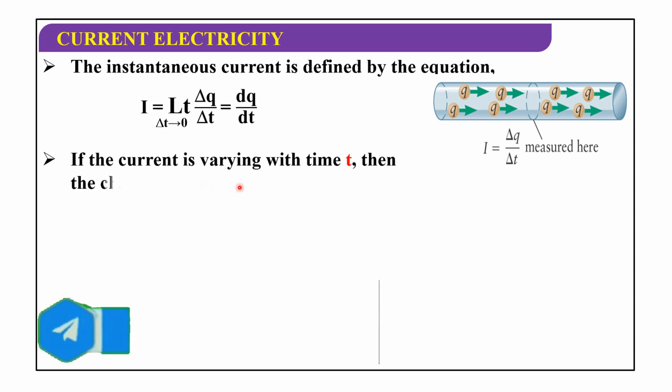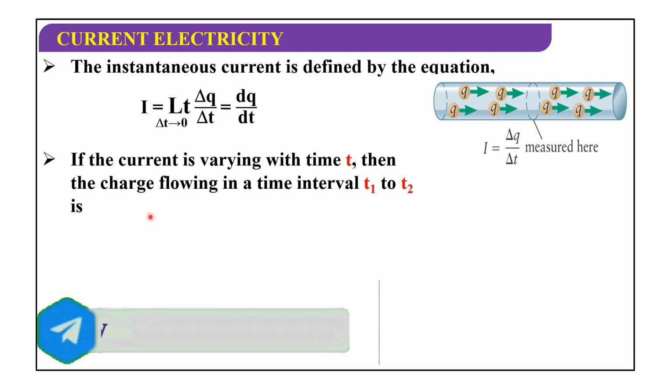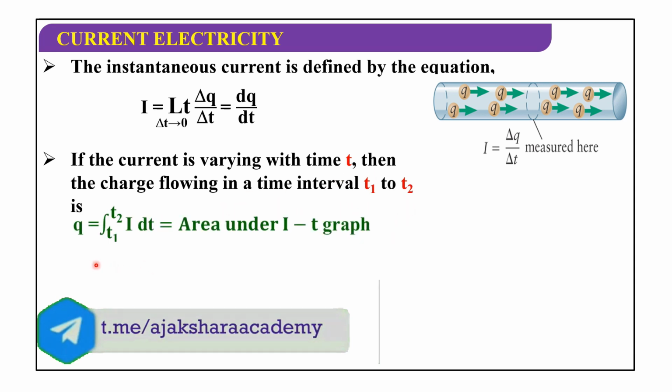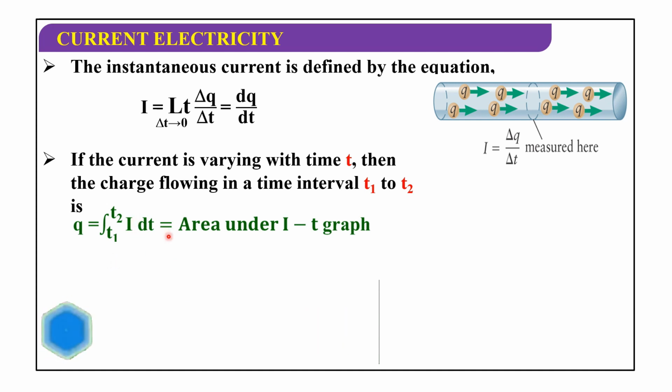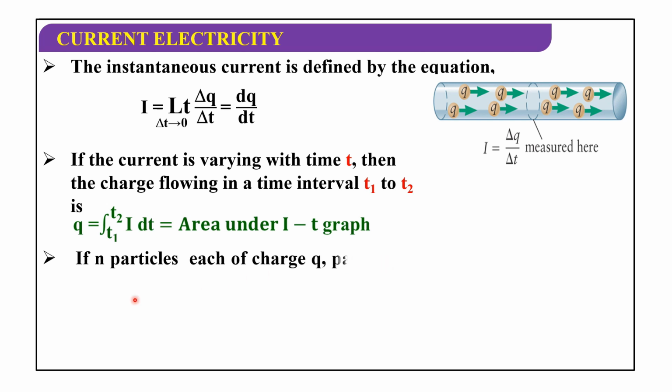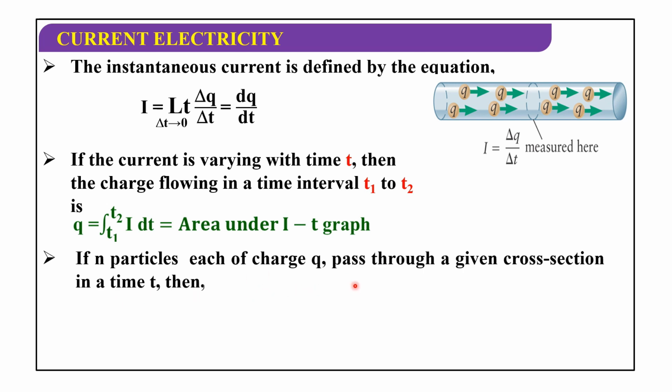If the current is varying with time t, then the charge flowing in a time interval t1 to t2 is q equals the integration from t1 to t2 of I dt, that is the area under the I-t graph. If n particles each of charge q pass through a given cross section in time t, then the average current I equals nq by t.